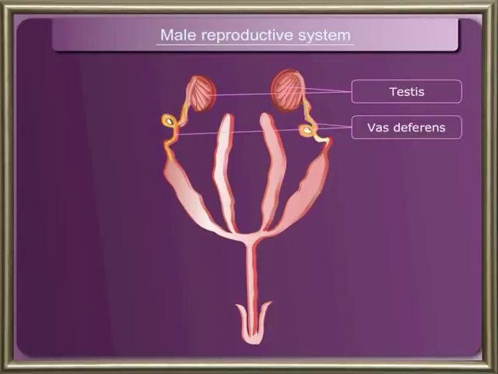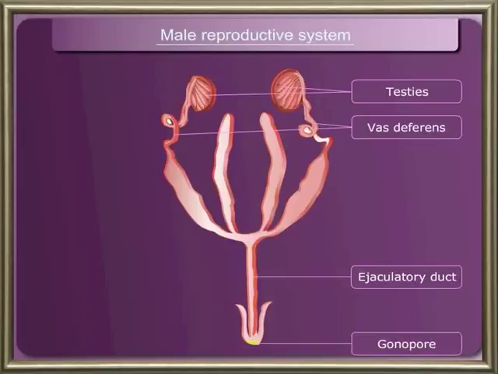The two vas deferentia unite into an ejaculatory duct. This opens to the outside through an opening called gonopore. The spermatozoa, produced in large masses, are passed to the outside through vas deferentia, ejaculatory duct and gonopore.